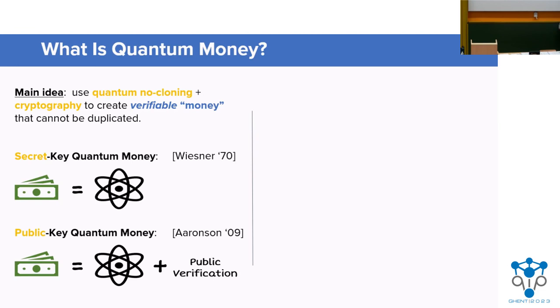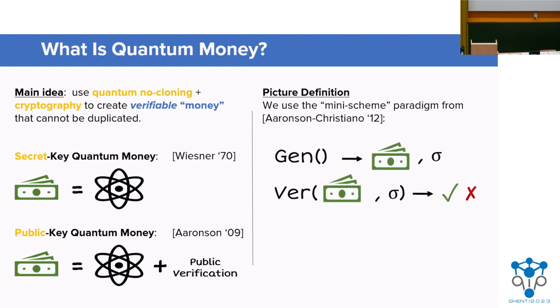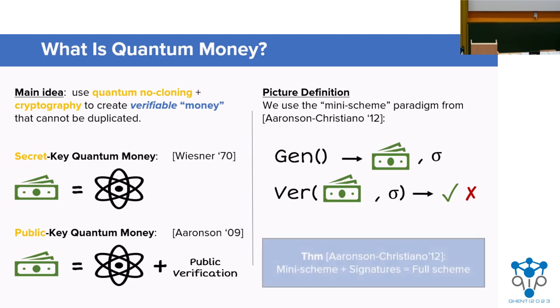In this work, we'll use the popular definition from the Aaronson-Christiano 2012 paper that lets us define and focus on schemes with single banknotes. So quantum money consists basically of two algorithms, a generation algorithm and a verification algorithm. Gen outputs a bill and a serial number, and verify takes as input a banknote and a serial number and outputs a bit indicating verification. And Aaronson and Christiano show that this simple scheme plus signatures allows you to build a full quantum money environment.